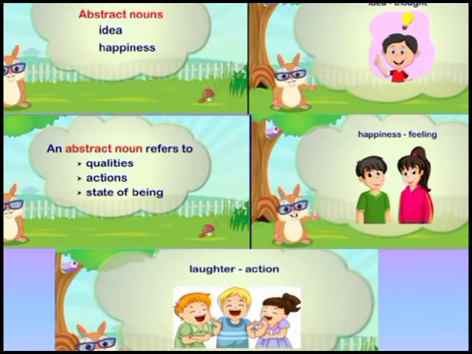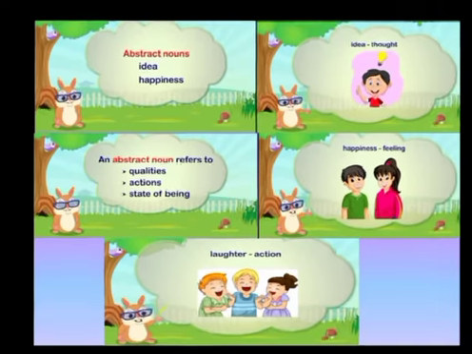See, abstract nouns means idea or happiness. Here, can you see? Then an abstract noun refers also to qualities, actions or state of being. It also shows actions like laughter. It shows feeling like happiness. It shows thought like idea. Okay.